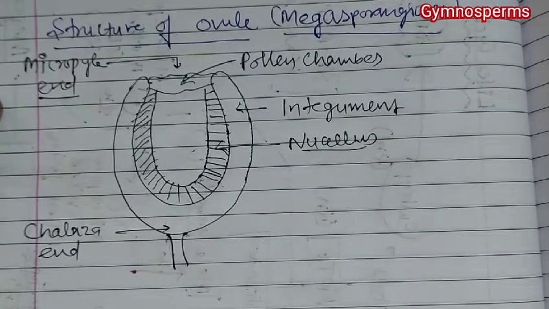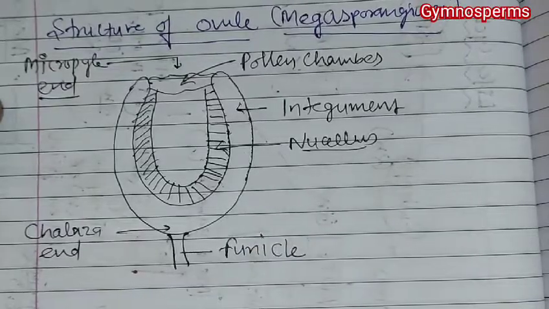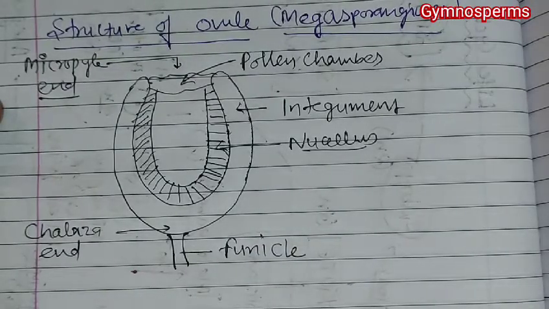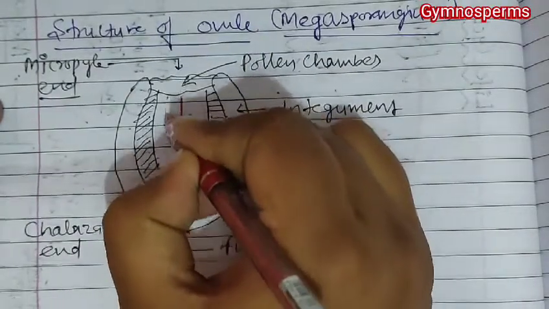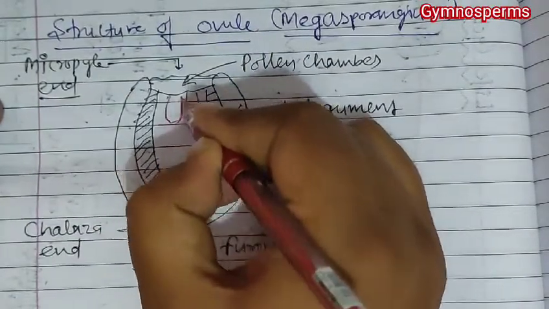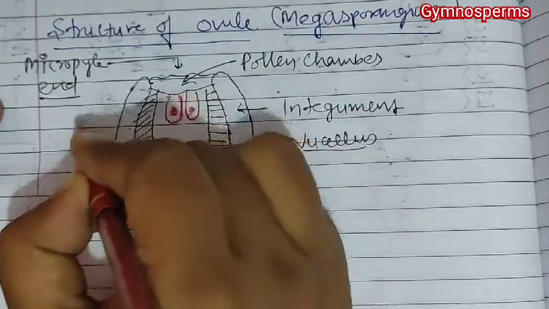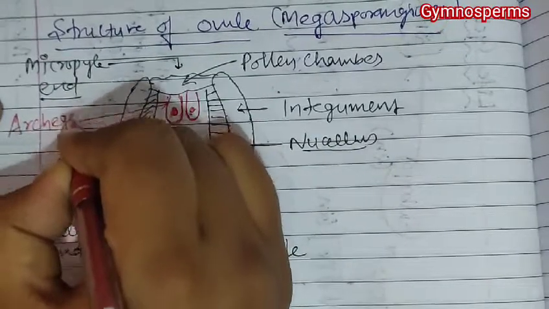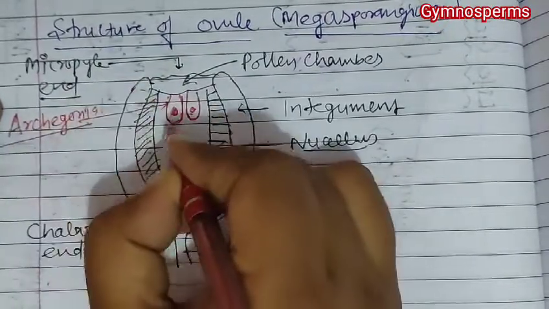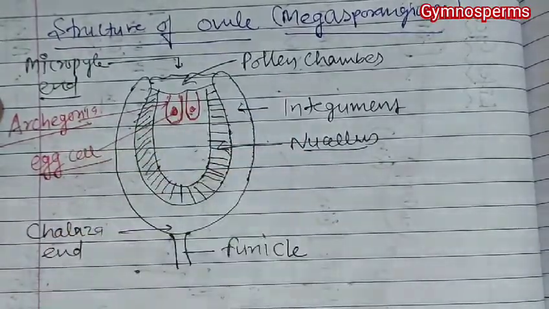Okay, this part is represented as the funicle, and within this you will find the presence of archegonia, and these archegonia have an egg cell.